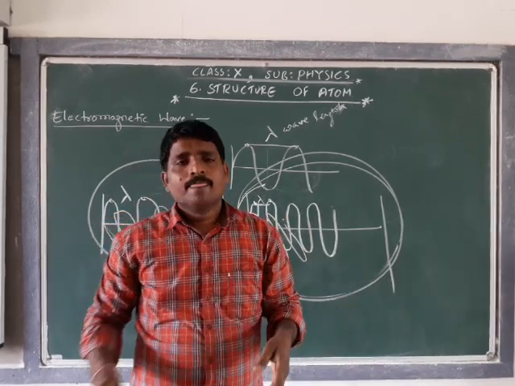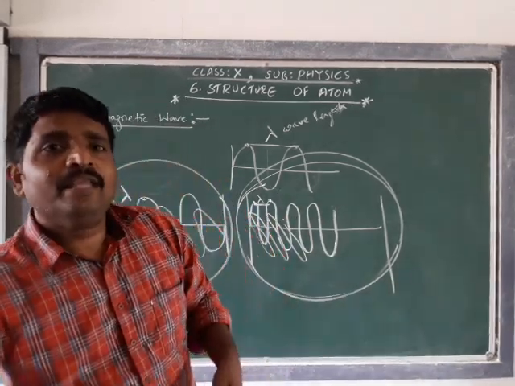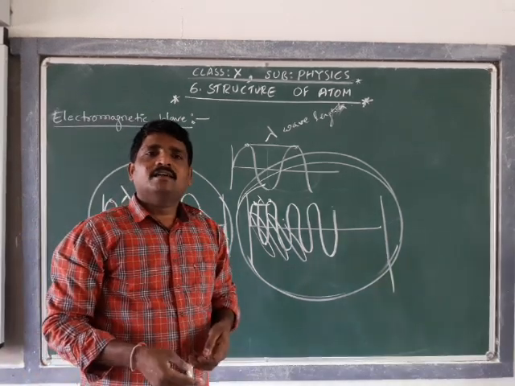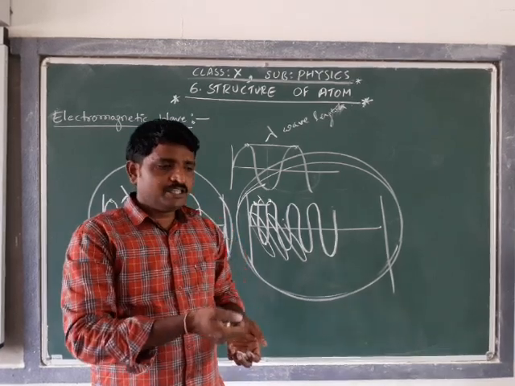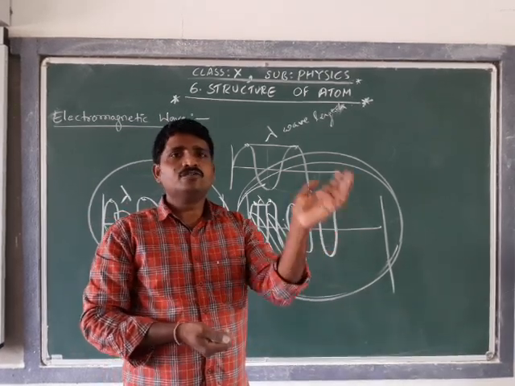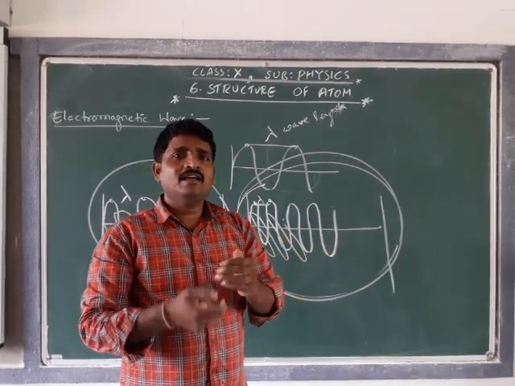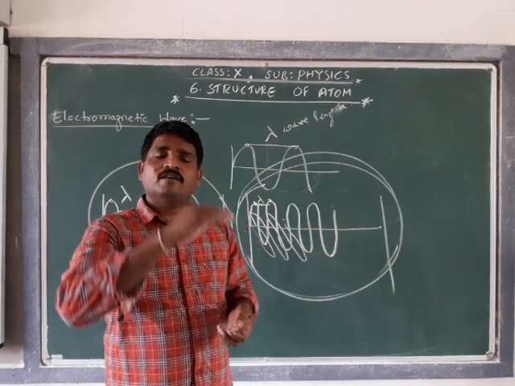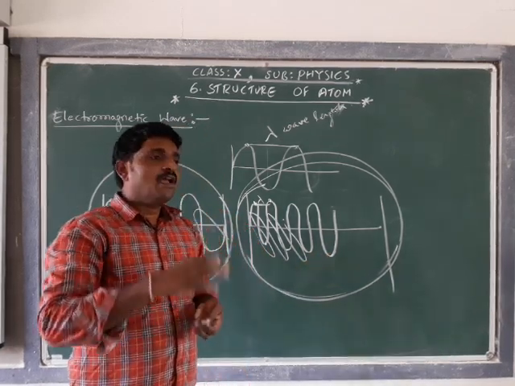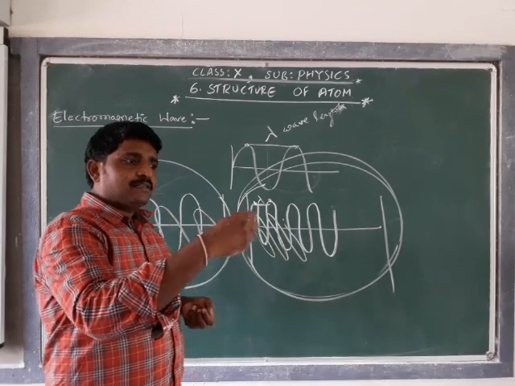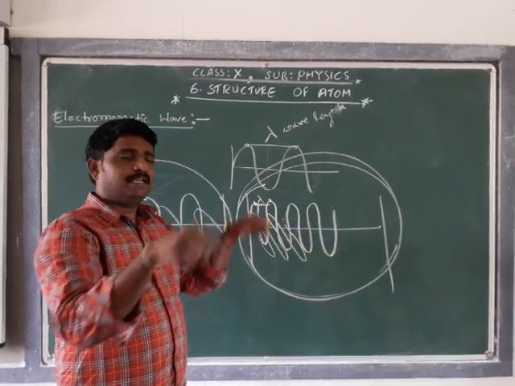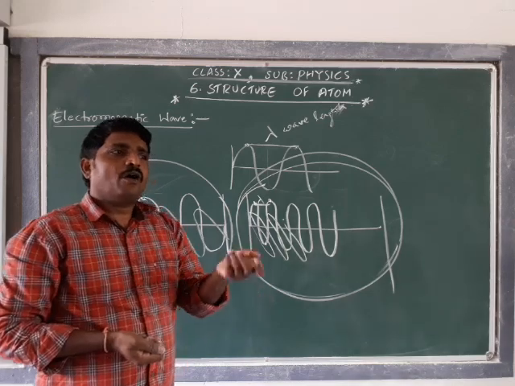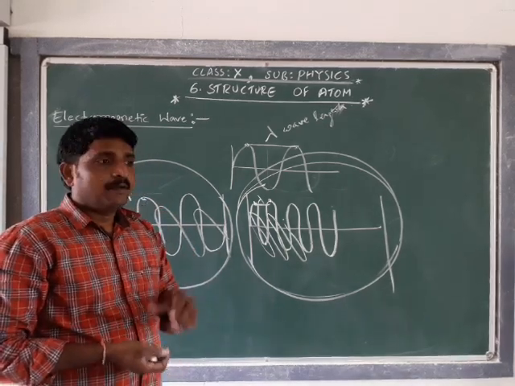Now let's see where we come across these electromagnetic waves in our daily life. For example, whenever we use the remote control, we are able to change channels on the TV and increase or decrease the volume without any connection between the remote and the TV. How are we able to do those operations?